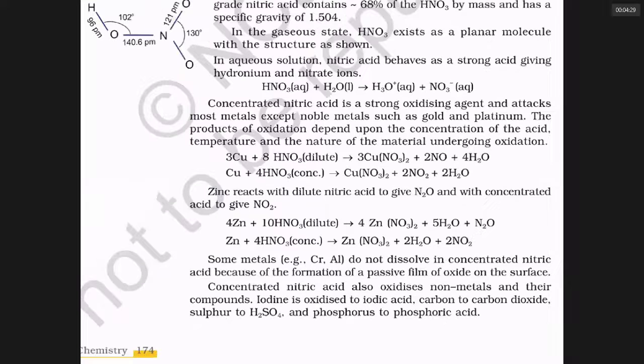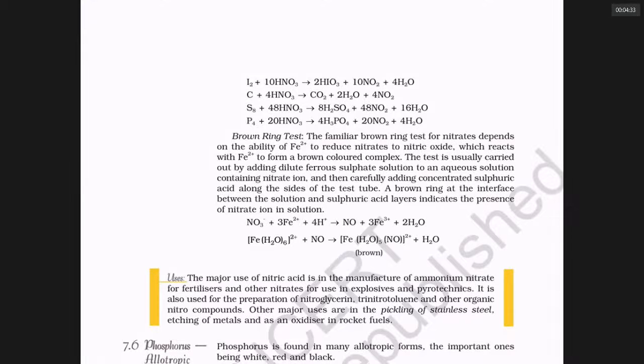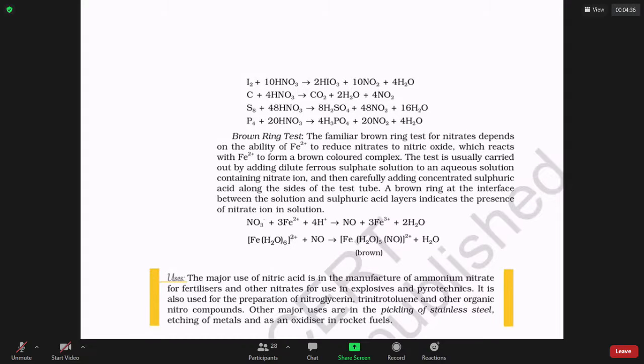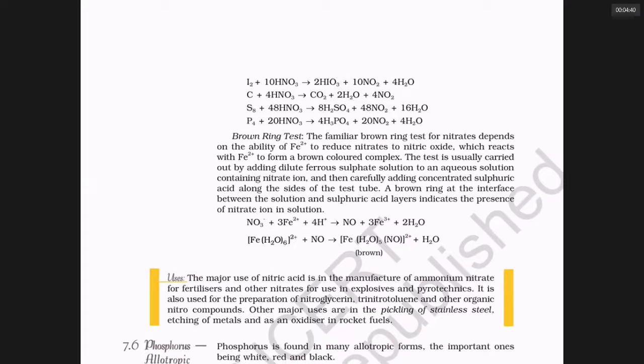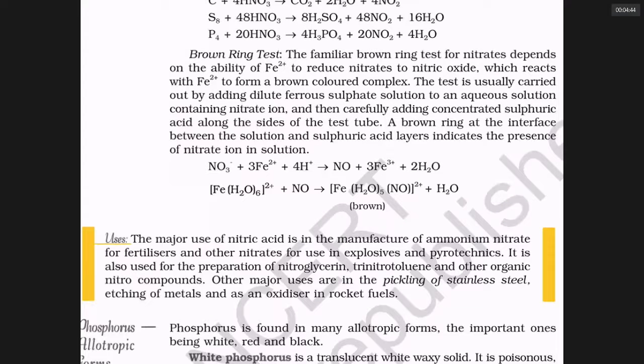The concentrated nitric acid can oxidize many non-metals like iodine, carbon, sulfur, phosphorus into their acids. Along with that, it will give NO2. The nitrate ions can be identified by the brown ring test.